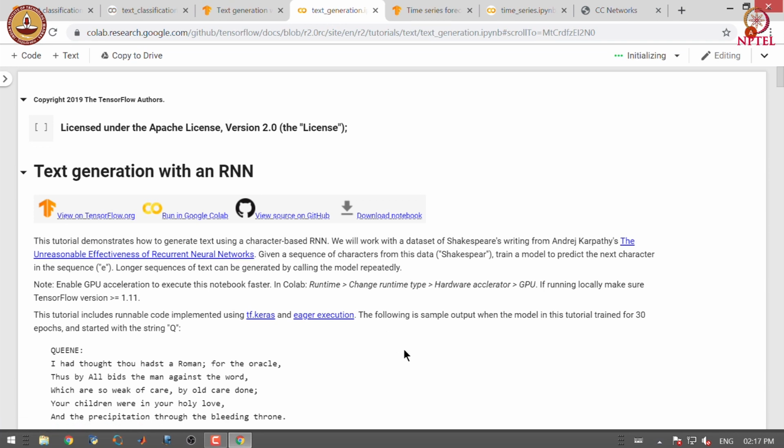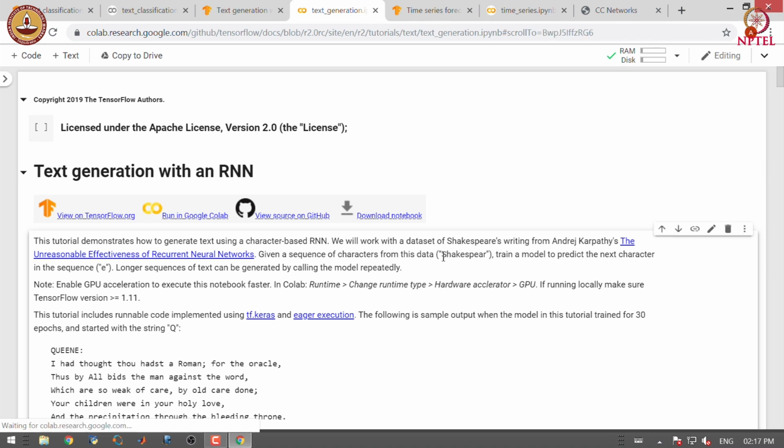The problem that we are going to solve is, given a bunch of characters, what is the most likely next character. For example, if we give a sequence of characters, the model has to predict the next character. In this case, if the model predicts E as the next character, we will have the word Shakespeare completed. We can generate longer sequences by calling the model repeatedly.